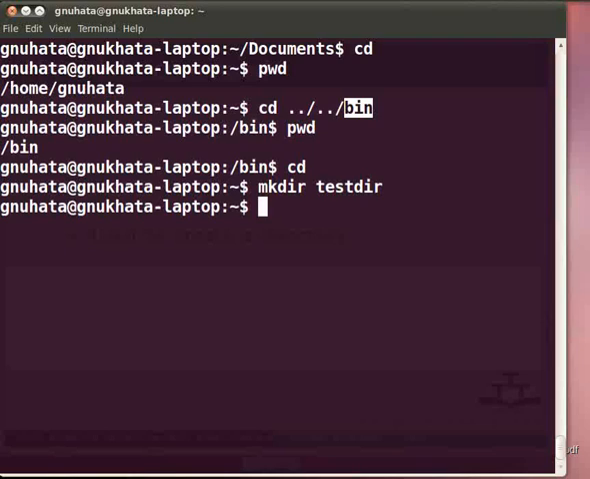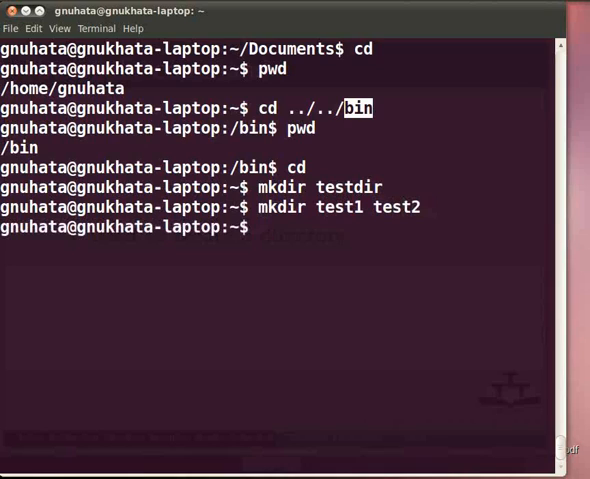We can also use a relative or absolute path name to create a directory anywhere in the tree, provided we have the permission to do so, and a directory by the name does not already exist. This process can be used for making multiple directories or even a hierarchy of directories. Type mkdir space test1 space test2 and press enter. This will make two directories named test1 and test2 under the present directory.